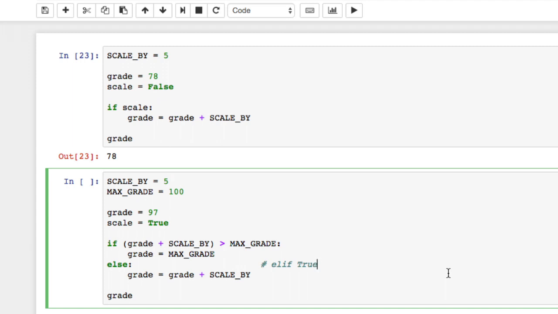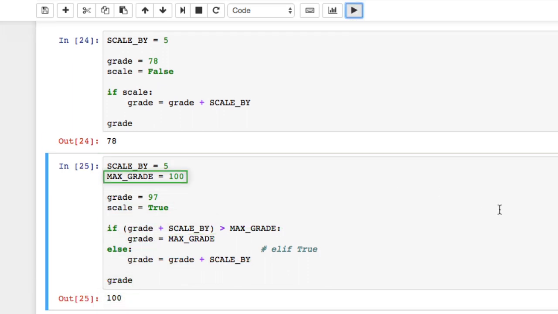As in the previous example, the condition in the if clause is evaluated first. If it evaluates to true, the body of the if clause is executed, and the execution of the if statement ends. All the other clauses are ignored. Since this condition is true, and the grade would be greater than the max grade if it was increased by scale by, when this code is run, the condition in the if clause will evaluate to true, the grade will be set to max grade, and the if statement will end execution. We can see that the grade is now 100, or max grade.